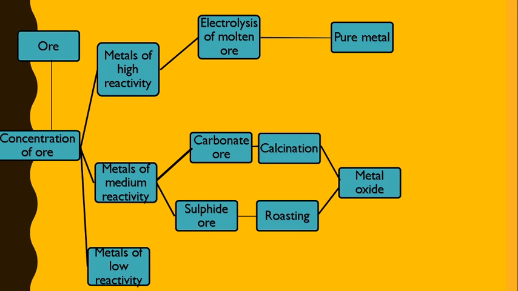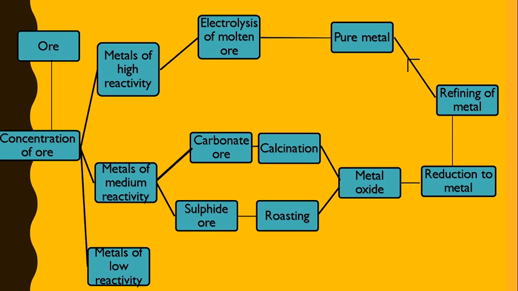Carbonate ore is converted into metal oxide by the process of calcination, in which we heat carbonate ore in absence of air. While in case of sulfide ore, we have to do roasting, in which we heat the sulfide ore in presence of air. But the main motive is converting them into metal oxide. Once we get metal oxide, the metal oxide is reduced to metal. This metal which we obtain is not pure, it is impure metal, so we have to do refining of metal, which gives us pure metal, and this completes the process.